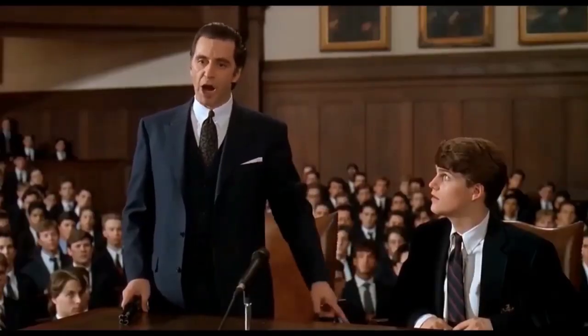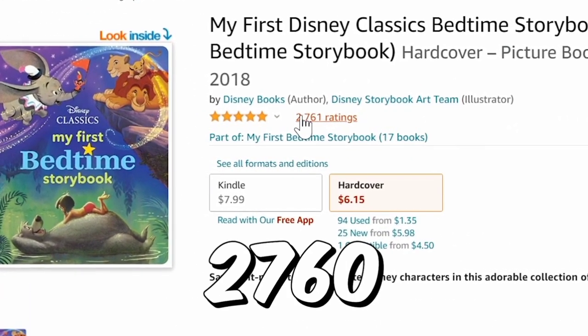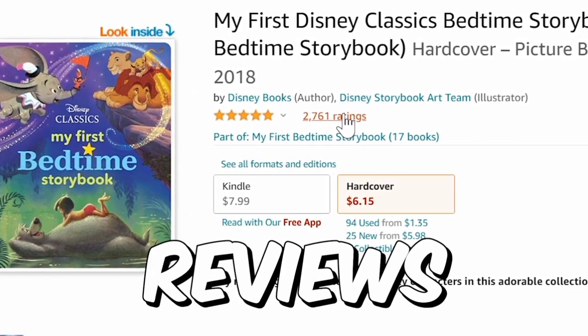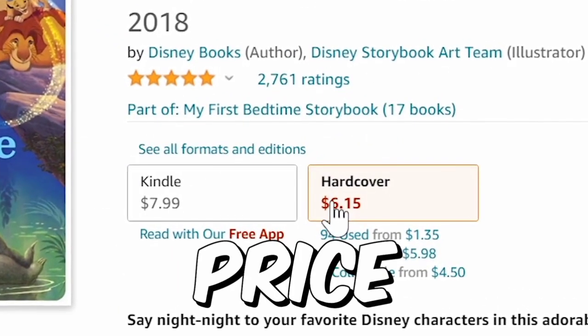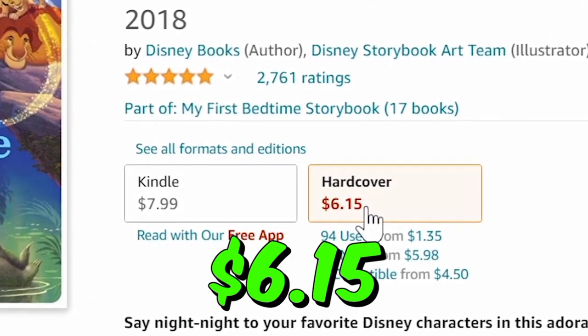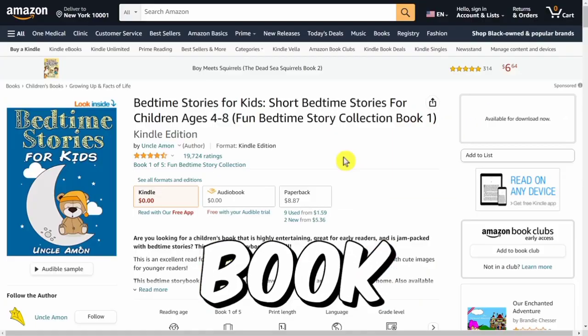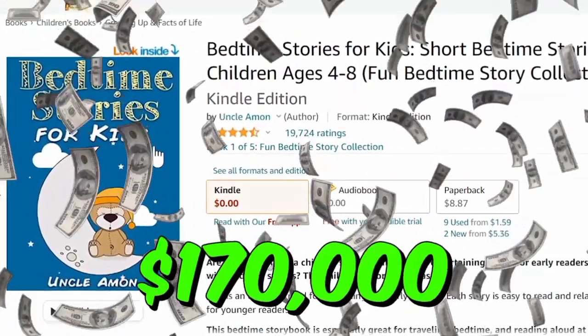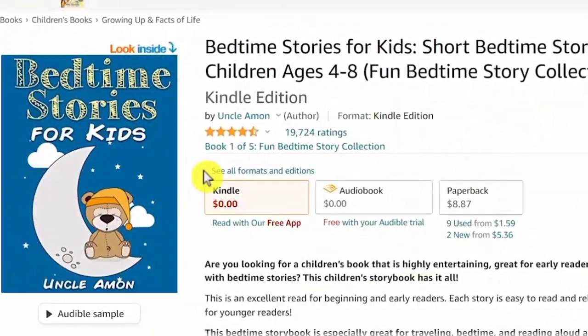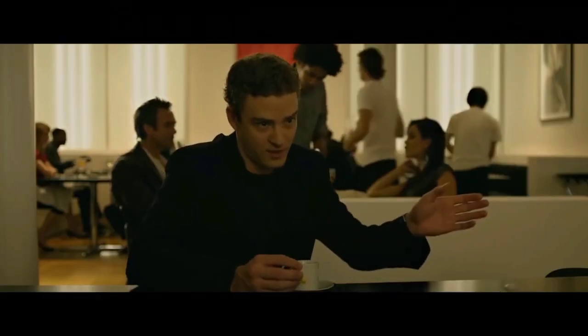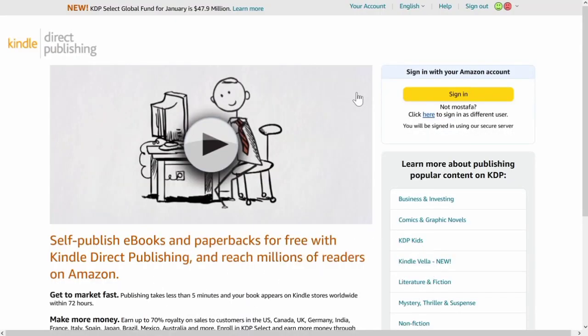Let's see another one. So, this other book has 2,760 reviews, and if we multiply it by its price, which is $6.15, that's going to be $20,000 that the seller made with this book. Here is even another one that has made $170,000, which is insane. And the great news is you can create and upload these books to Amazon KDP for completely free.